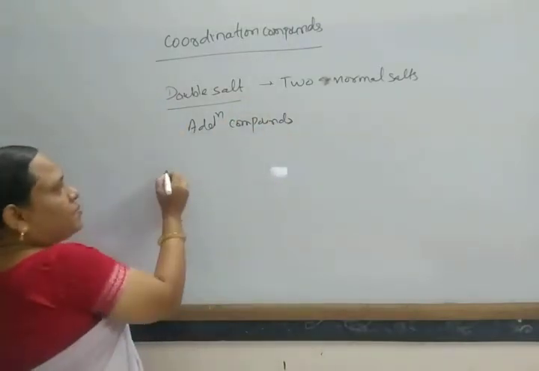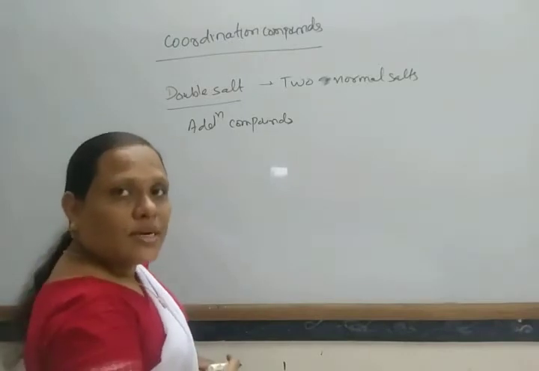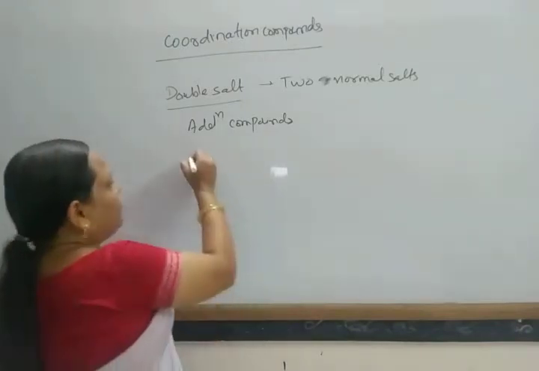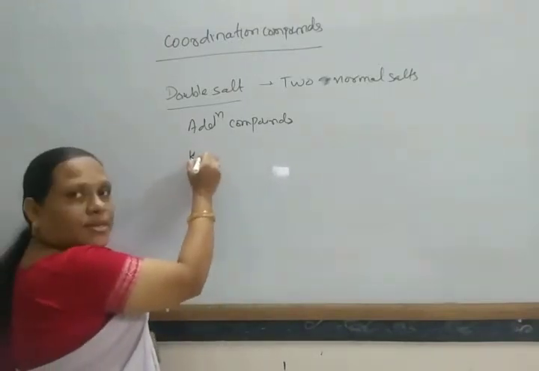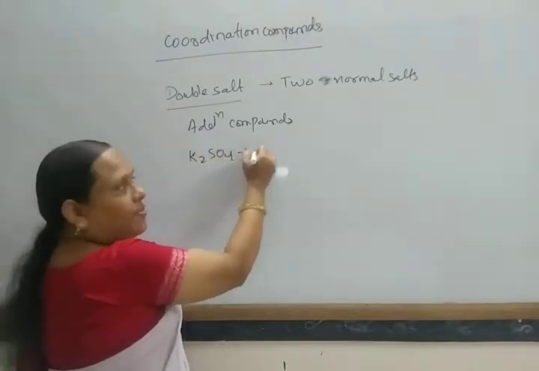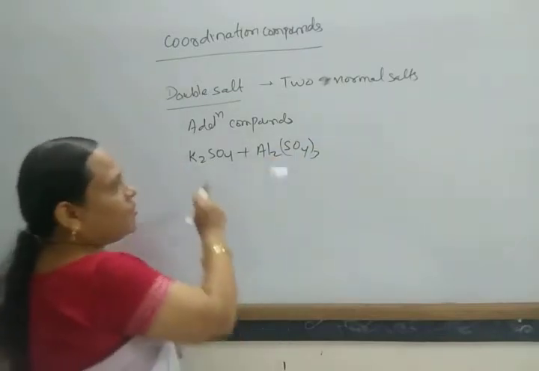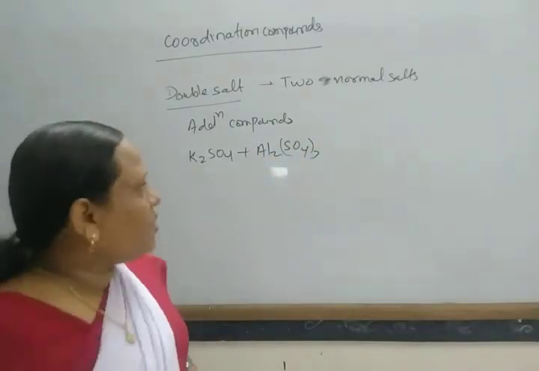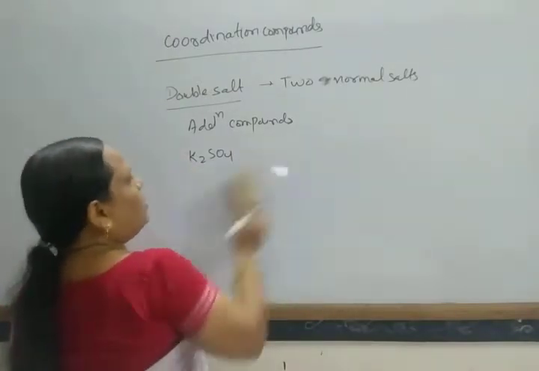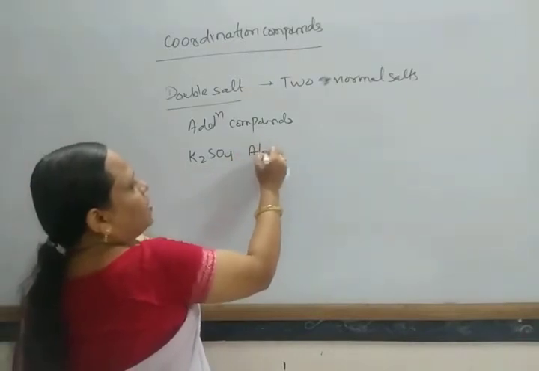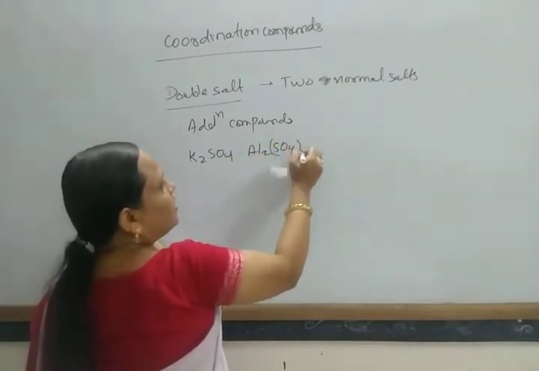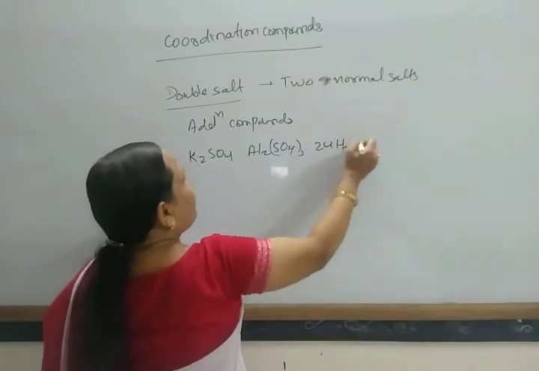Suppose we take the example of preparation of potassium alum. It is prepared by taking equimolar quantities of potassium sulfate and aluminum sulfate: K2SO4·Al2(SO4)3·24H2O.